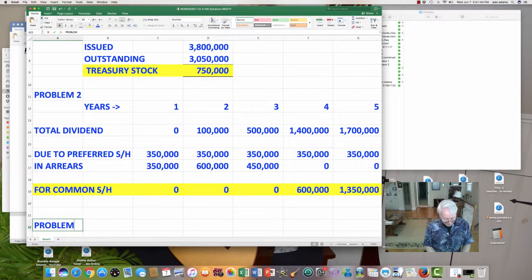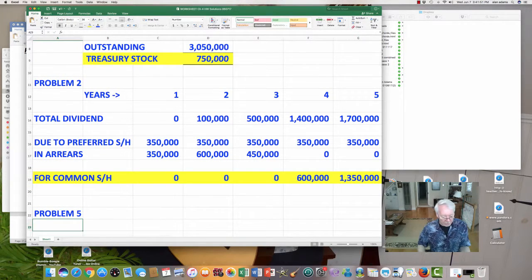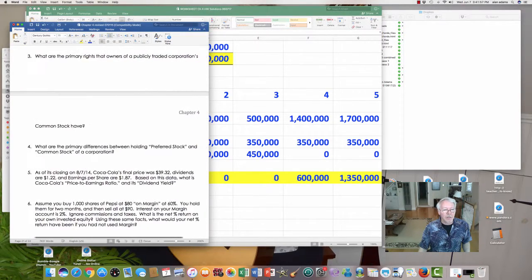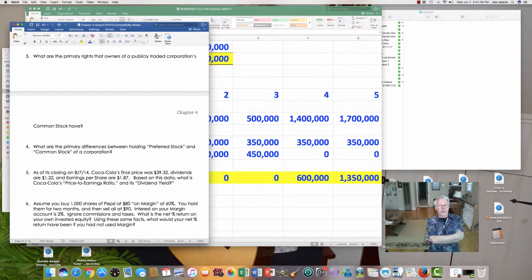The next problem I asked you to try was number 5, I guess. Let's take a look at number 5 and see what we get. Number 5 says, Coca-Cola's price is $39.32. That's the closing market price. Their dividends per share are $1.22, and their earnings per share are $1.87. Based on that information, what is their PE ratio and dividend yield?